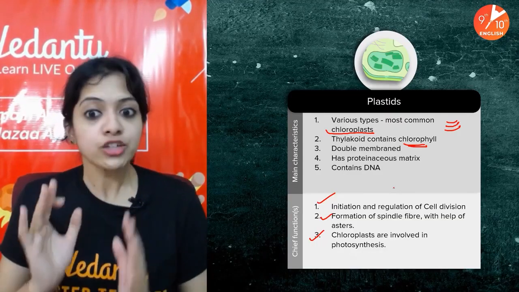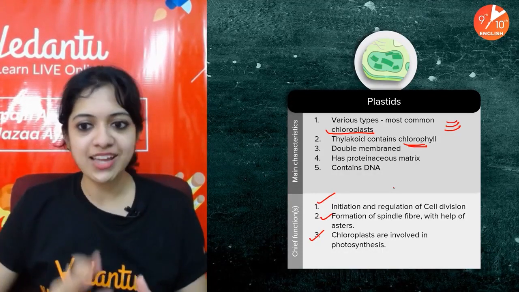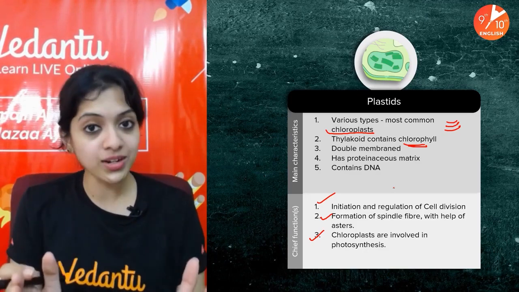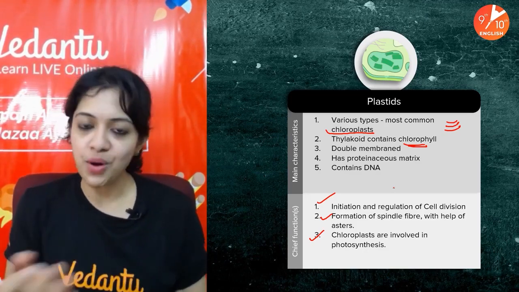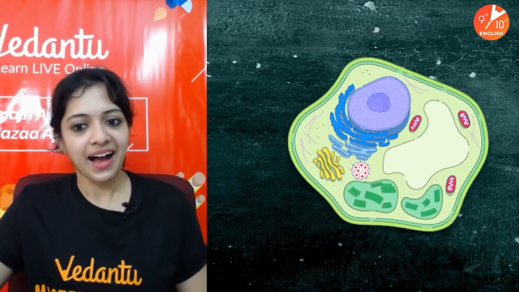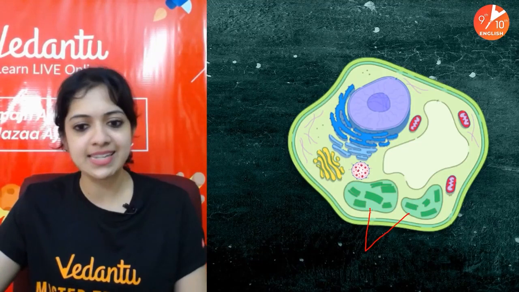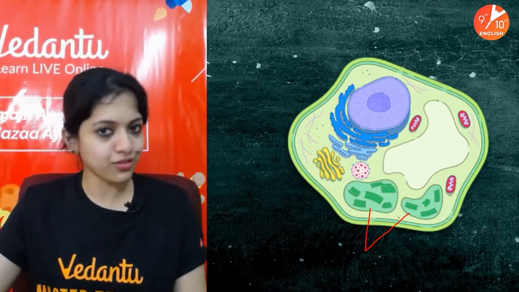But plastids should be the core kitchen where a master chef is there to prepare food. And what is that food? It is glucose formed as a result of photosynthesis. This is what plastids are about, and you can see chloroplasts here. There are also other types of plastids like leucoplasts and others.